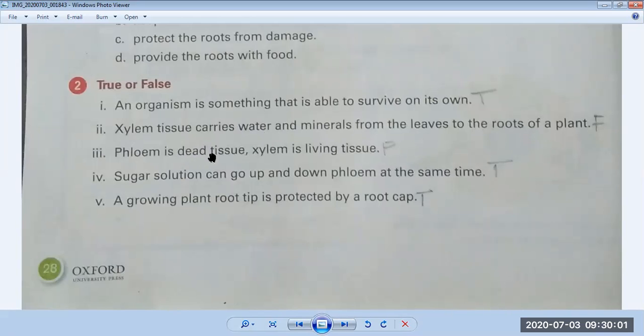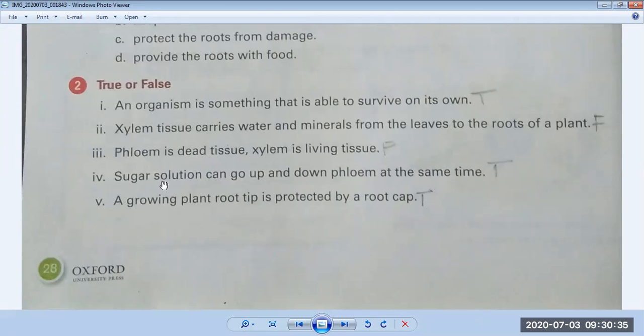Number three, phloem is dead tissue, xylem is living tissue. This is wrong because we had discussed in the chapter that xylem is a dead tissue because it makes rings in the stem and it is responsible for the bark. So we all know the bark of a tree is made of wood. So xylem is a dead tissue and phloem is a living tissue because its function is that it gets sugary solution from the leaves and transports it to all parts of the plant. So this option is wrong.